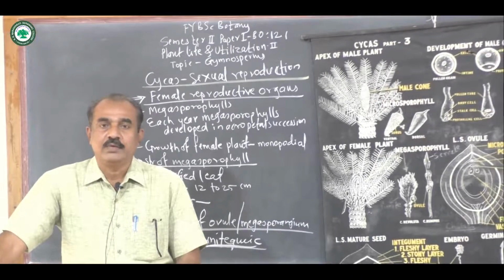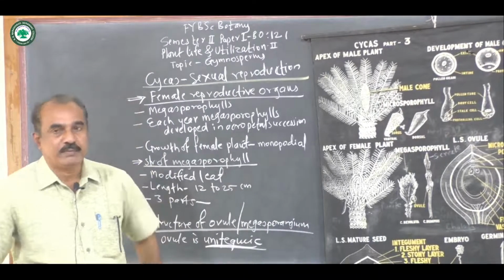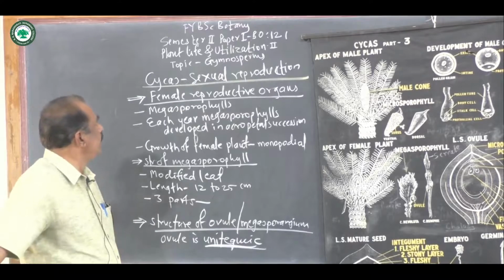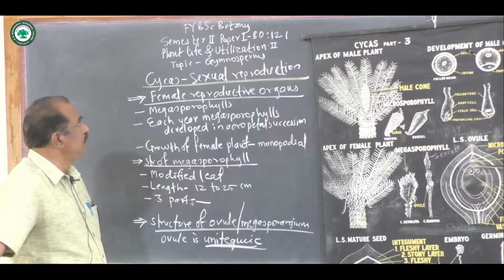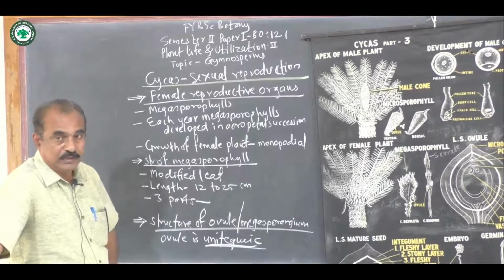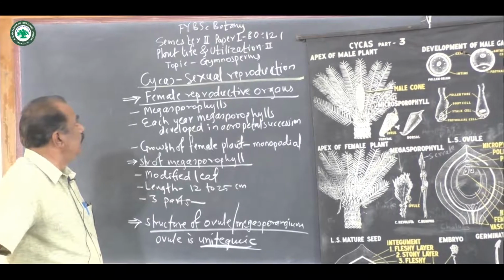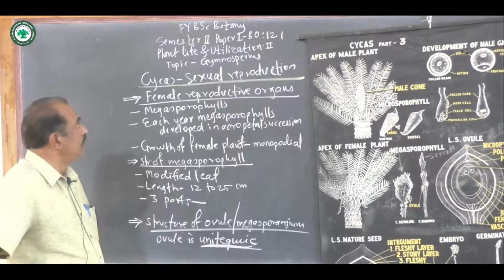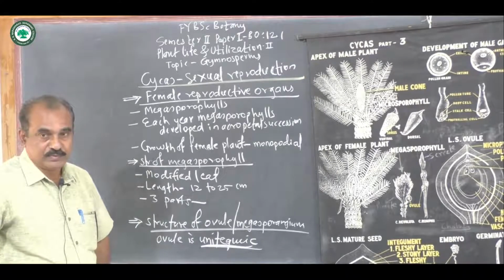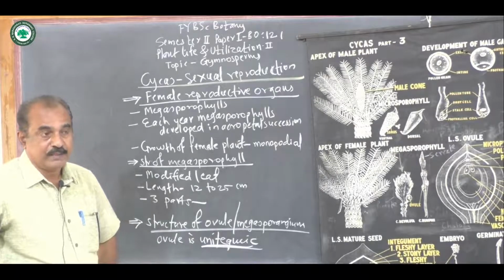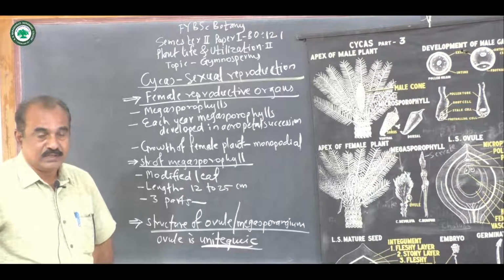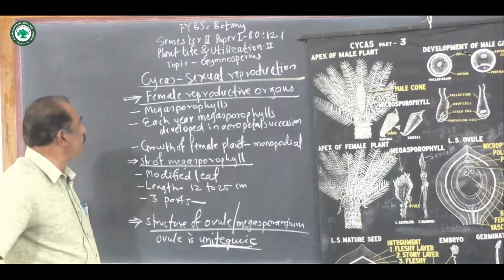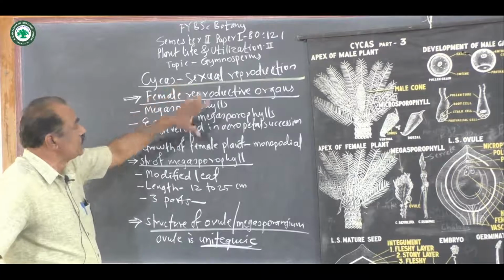Today we are going to study FYBSc Botany, semester 2, paper 1, BO 121. Name of the paper: Plant Life and Utilization 2. From this, the topic is Gymnosperms. Here we are going to study the life cycle of Cycas, and from this point, the sexual reproduction.